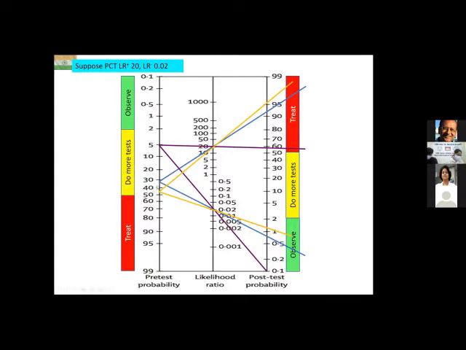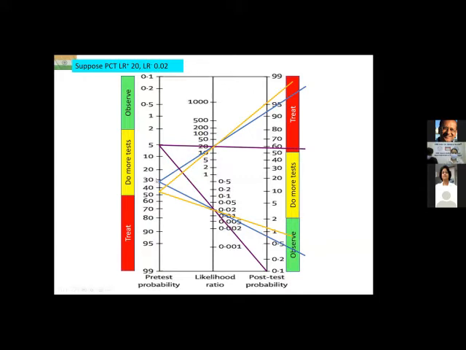If the PCT is negative, from 30 it goes via 0.02 and now crosses the post-test probability line at about 0.75%, which is way below 2%, way below the threshold at which I will not treat. So I will not treat this patient. No antibiotics, simply observe. So my decision is very clear. If my procalcitonin came positive, I will give antibiotics. Came negative, I will do no further testing, no antibiotics.